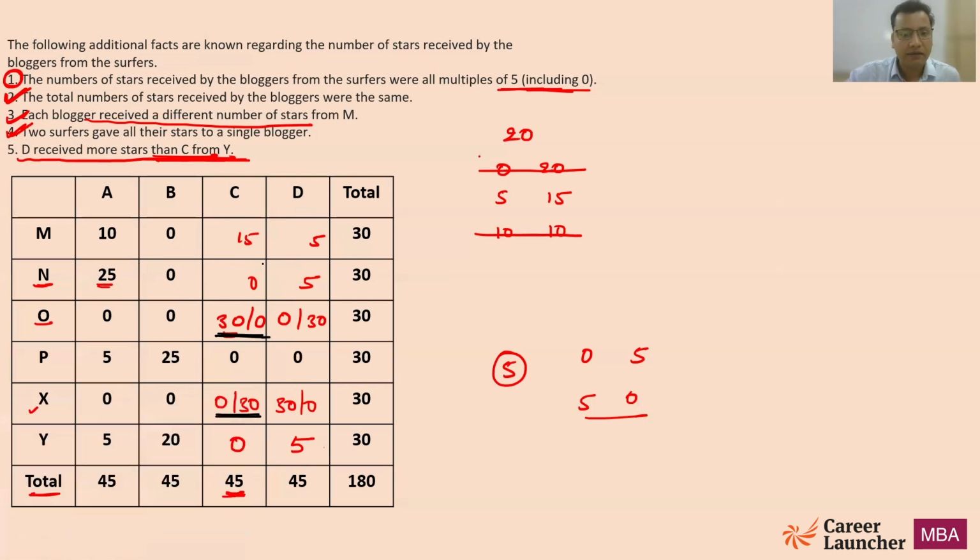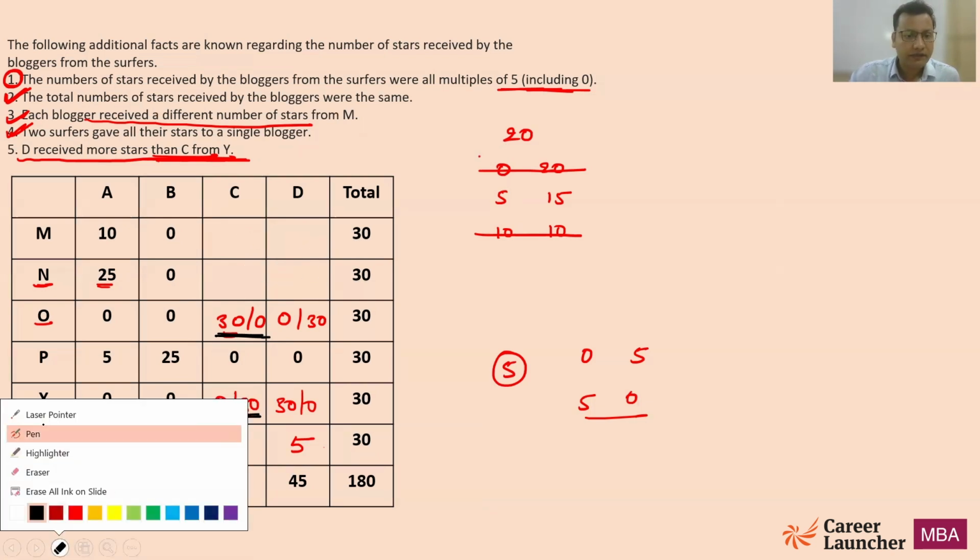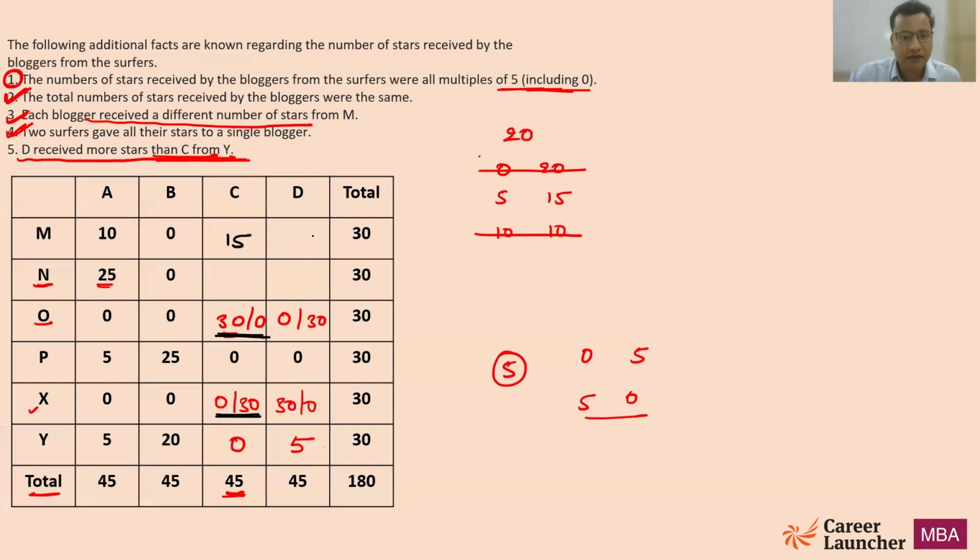Now I think everyone is clear with this, right? Now I'll just write it accordingly. So this is going to be 15, this is going to be 0, this is 0, this is 5. Now A is done with 45, B is done with 45, 30 plus 15, C is also 45, and 5, 10.